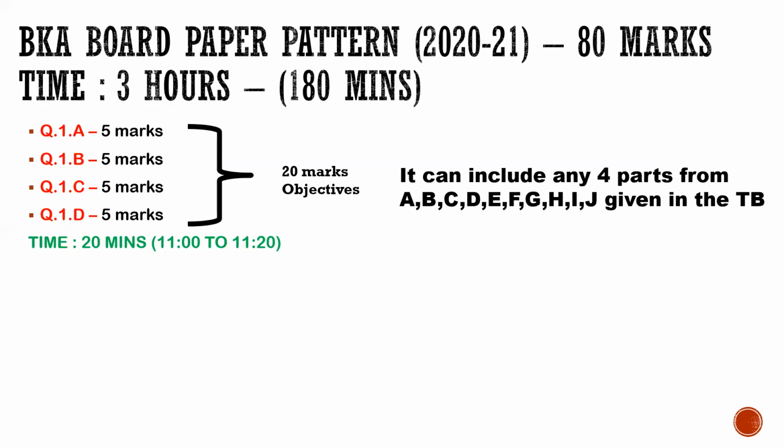So for example, if you start at 11, so for objectives, I expect you all to give 20 minutes. That is from 11 to 11:20. बहुत शांति से, बहुत अच्छे से objectives पूरा focus करना है, because 20 marks should not go anywhere out of 80.